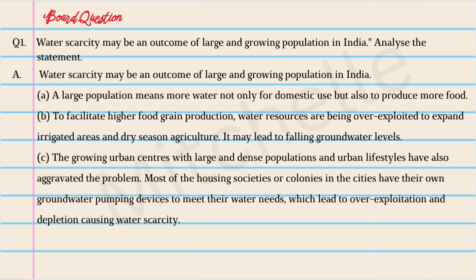Okay, so another board question that I came across is water scarcity may be an outcome of large and growing population in India. Analyze the statement. I have given you this answer because this is an inference answer wherein you are supposed to gather the facts from the entire chapter and then write the answer. So I've simply integrated all these answers and given it to you. So please make note and you can write it down.